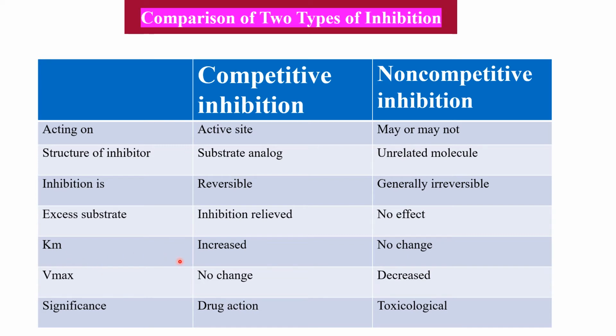And Km is increased in competitive inhibition. In non-competitive, there is no change in the Km. Vmax shows no change in competitive inhibition, but in non-competitive it is decreased. In competitive inhibition, the action of the majority of the drugs is based on competitive inhibition of the enzymes. And non-competitive inhibition is usually toxicological or poisonous.